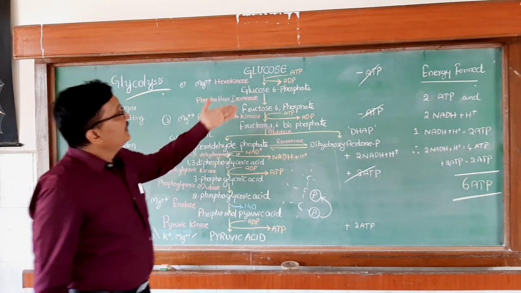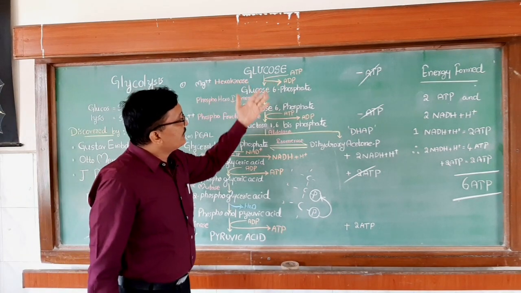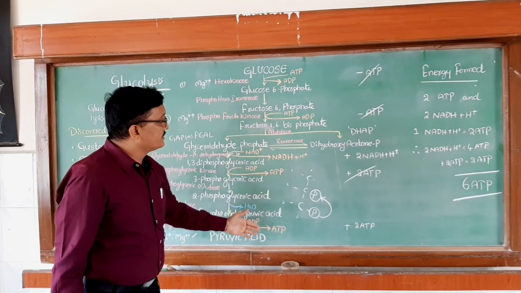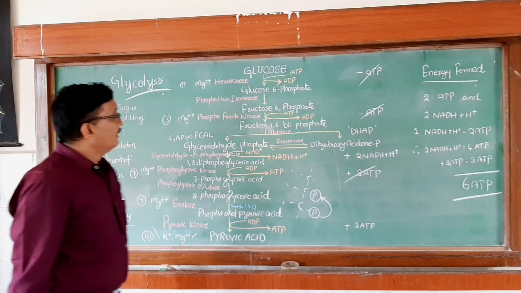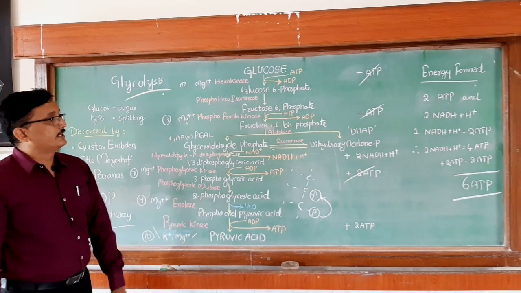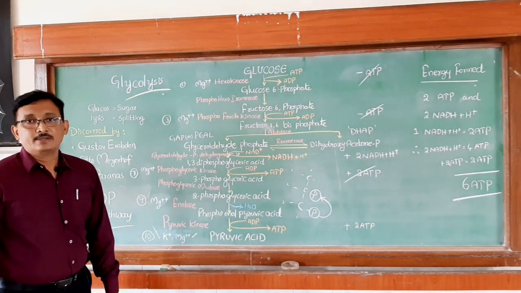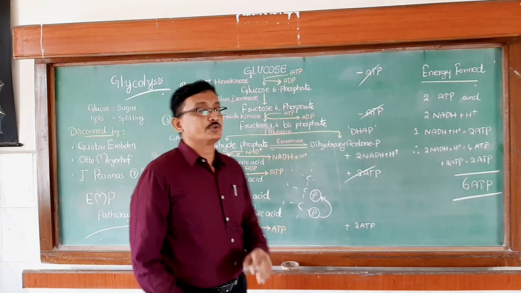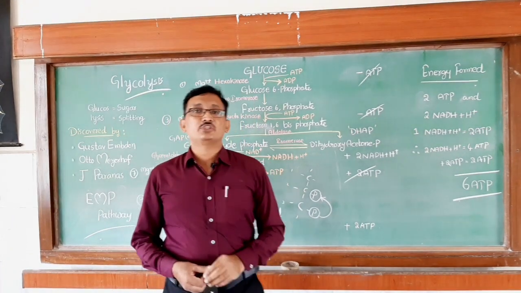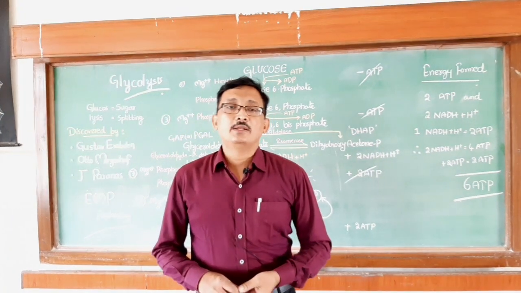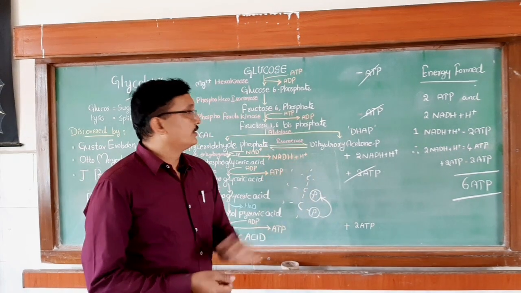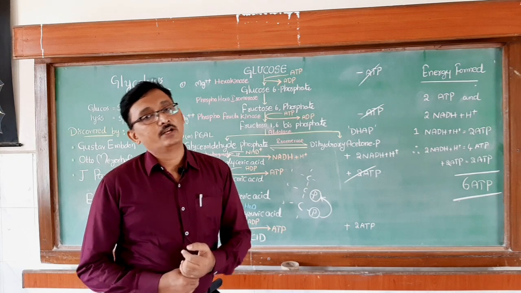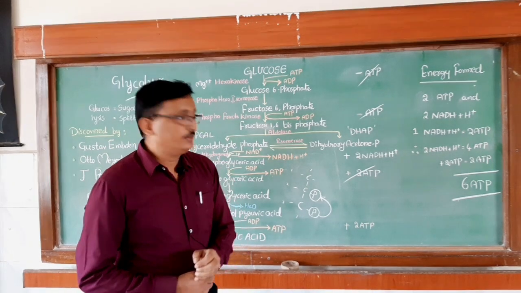They will ask where ATPs are utilized, where ATPs are produced, in which step NADH plus H plus is produced, and where a water molecule is released. These types of questions are also there in NEET and other MCET examinations, and for board students it is also an important topic from the examination point of view, and for intermediate students also. Thank you so much.